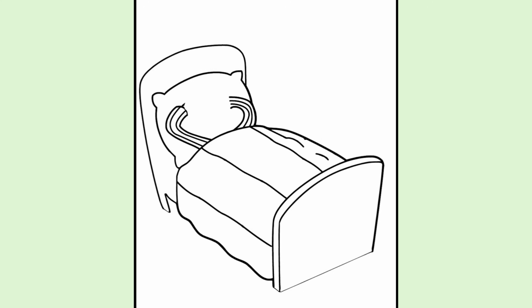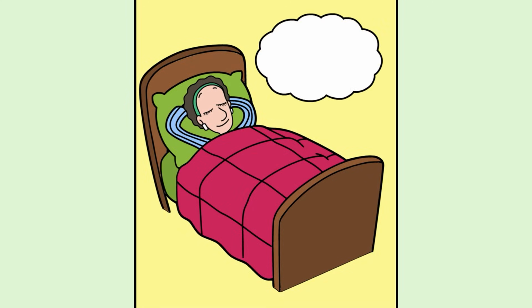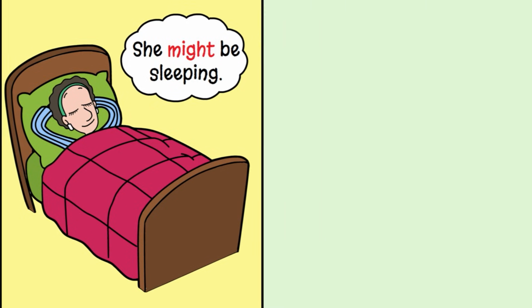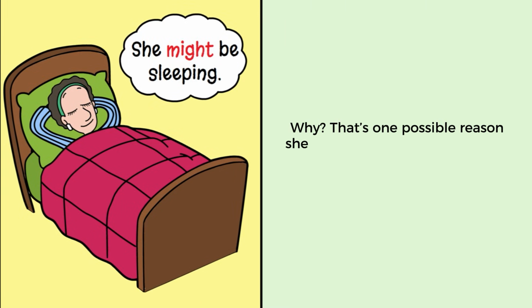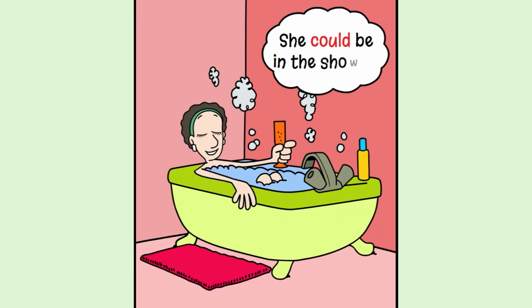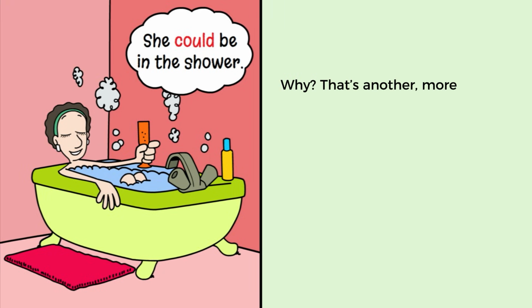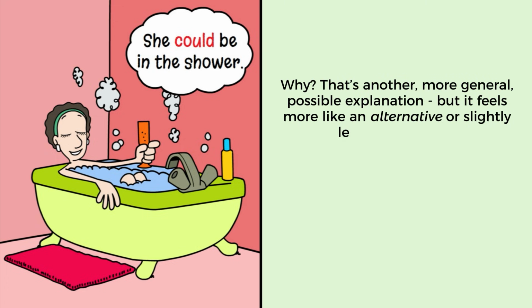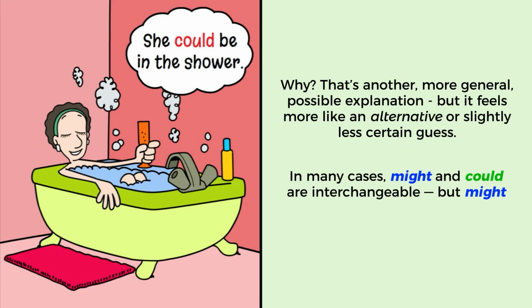But no one answers the door. She might be sleeping. Why? That's one possible reason she didn't open. Might suggests a more likely reason. Maybe she's tired and it's a quiet time. She could be in the shower. Why? That's another more general possible explanation, but it feels more like an alternative or slightly less certain guess. In many cases, might and could are interchangeable, but might is often used when something seems more probable.